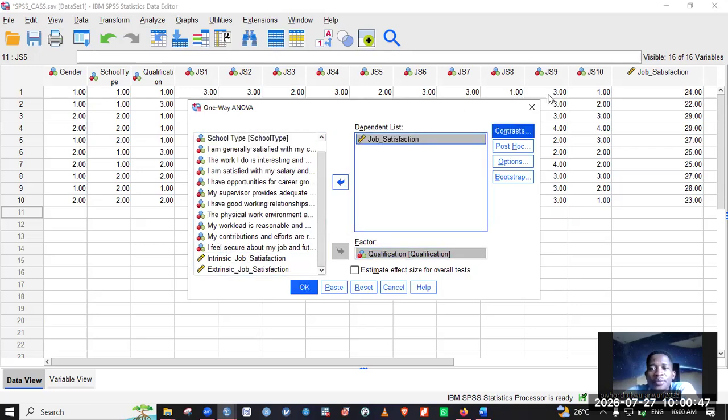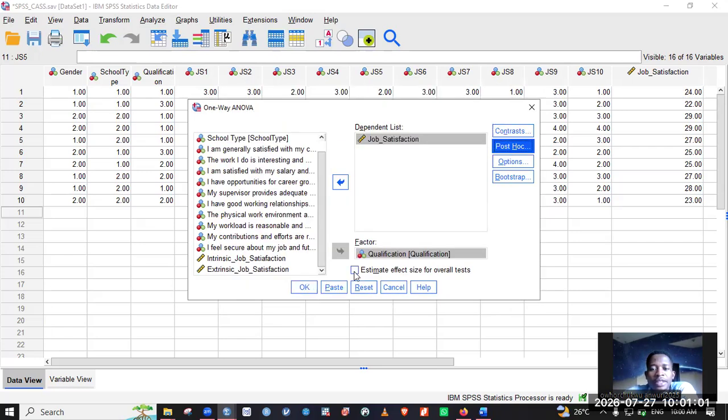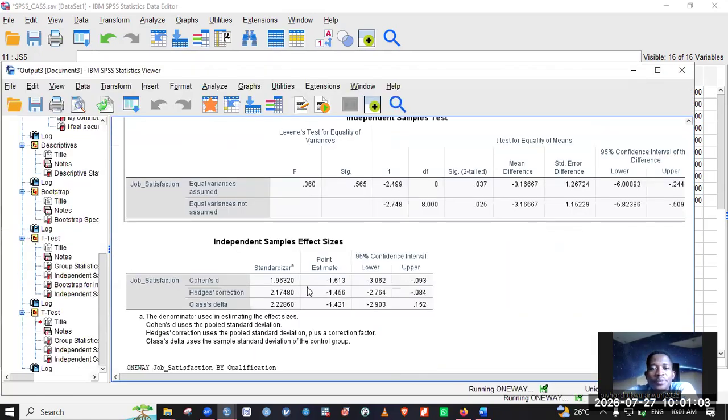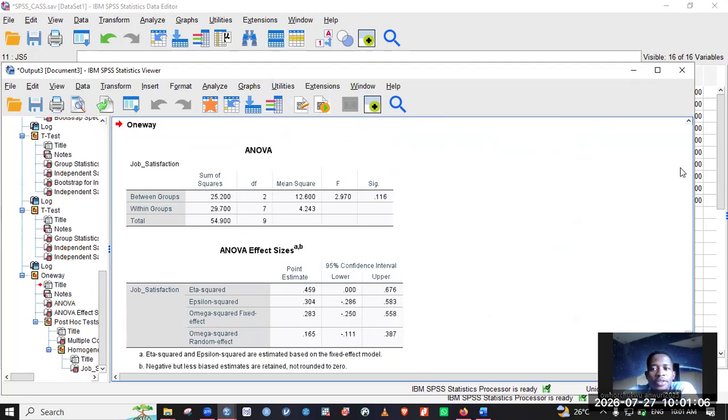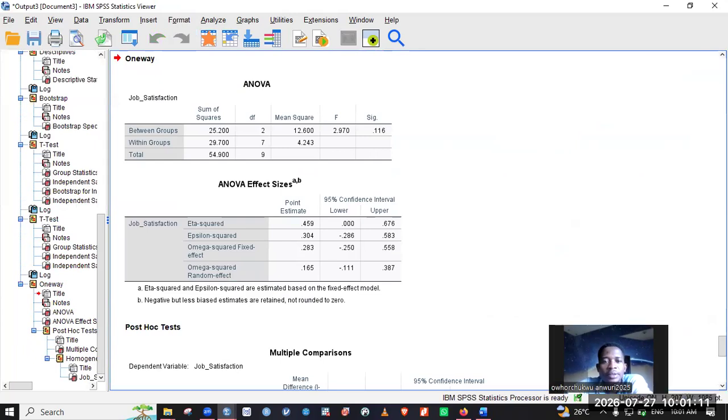Then we come here, post hoc. We want to use Scheffe. You can also use Tukey, whichever one you're familiar or comfortable with. Click on continue, and then we want to check the effect size as well. Then click on OK. So looking at our ANOVA table, you can see that between the groups, there's a sum of squares of 25.2. Within the group, there's a sum of squares of 29.7, and the overall sum of squares of 54.90. All right.